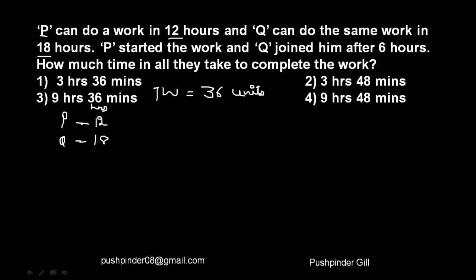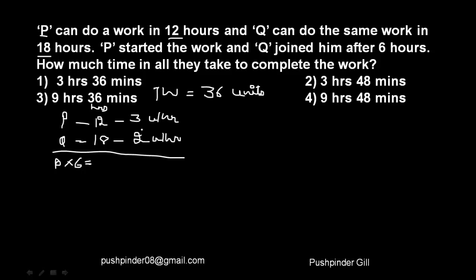Now P can eat 36 burgers in 12 hours. That means per hour he finishes 3 burgers, so 3 units per hour. Similarly, Q can finish 36 burgers in 18 hours. That means he finishes 2 burgers per hour. So this is the rate of P and this is the rate of Q. P started the work and Q joined him after 6 hours. That means P alone worked for 6 hours.